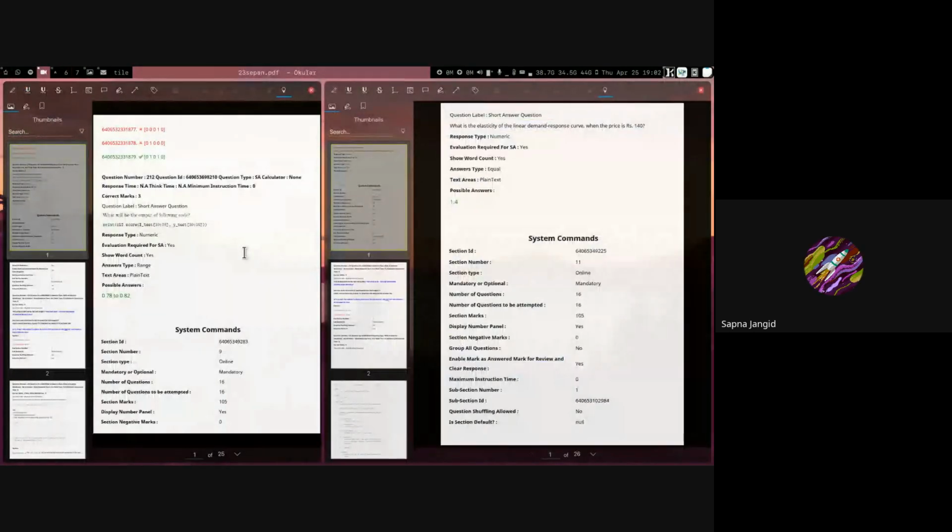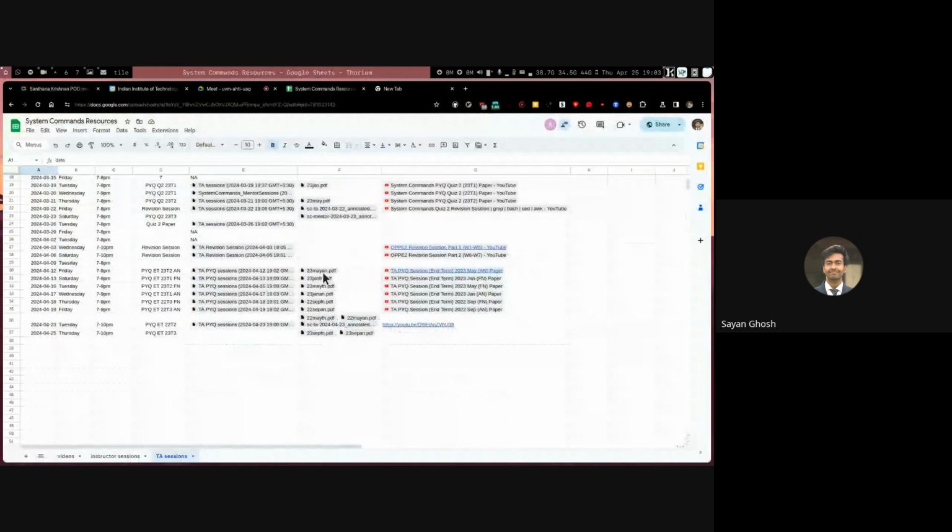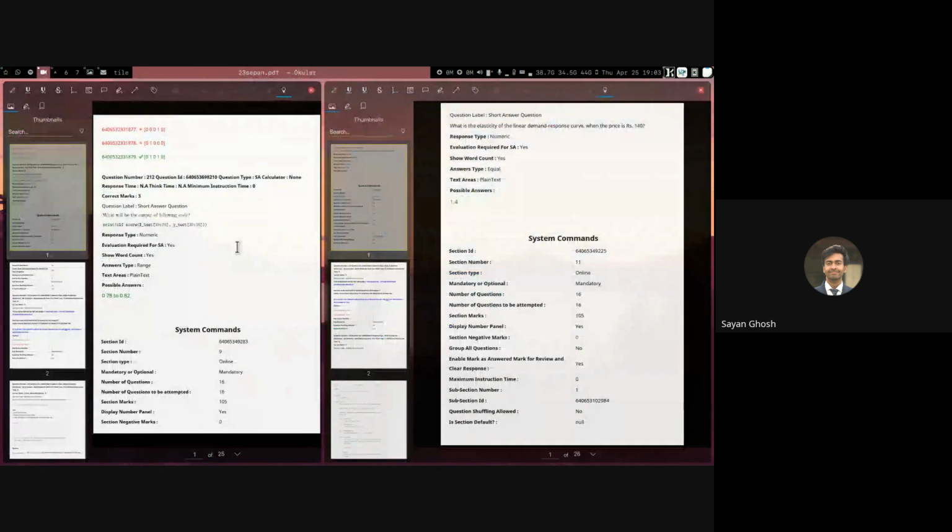Yeah, it's visible, sir. We will be doing the 2023 September paper. I have the afternoon and the forenoon paper. Have we already done this? No, this paper we have not done. We have done the 2022 September paper. So we have done 2023 May and January, and 2022 September and May. Today we'll do 2023 September. We were not able to find this paper earlier on most websites, but now that we have got it, let's go through it. Let's start with one of the papers, and then we'll do the other after that.